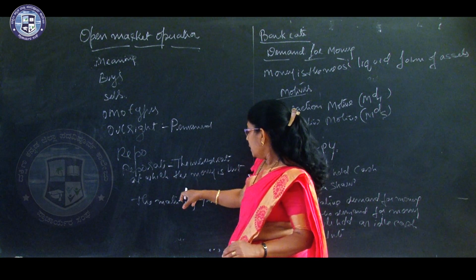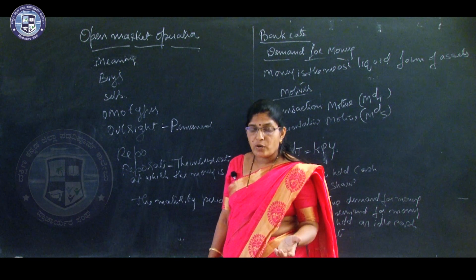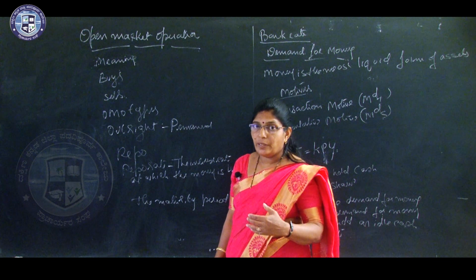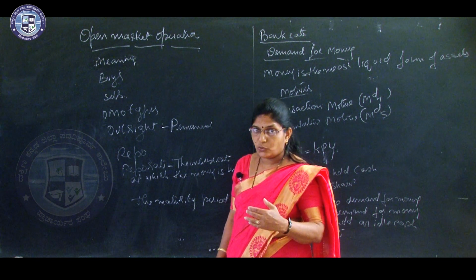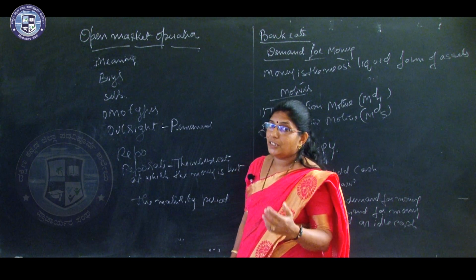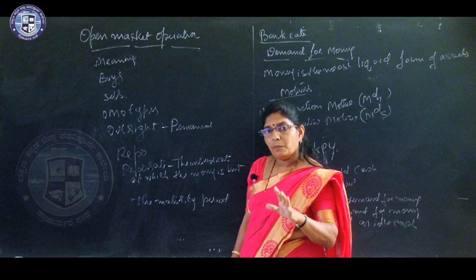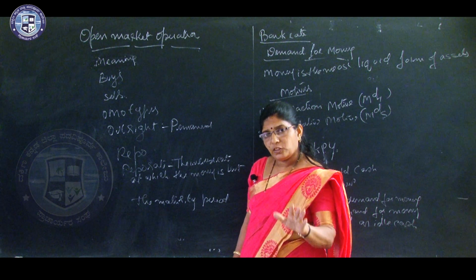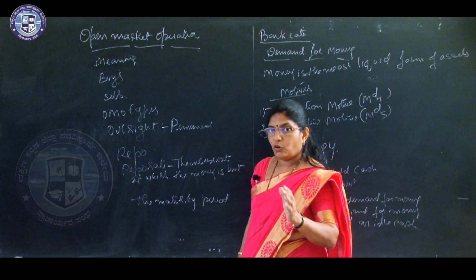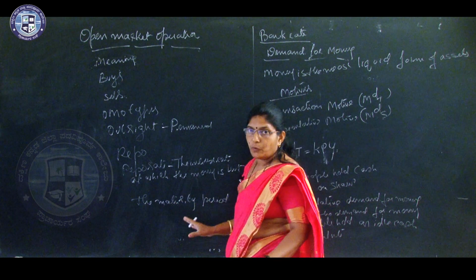The other one is what we call reverse repo. In the same way, when the Reserve Bank sells government bonds and securities with an agreement of repurchasing them at a later time, the particular time and price will be fixed. That price or rate of interest is called the reverse repo rate.